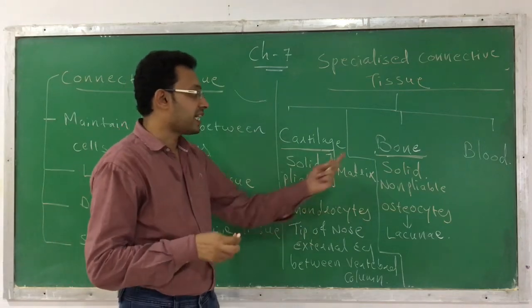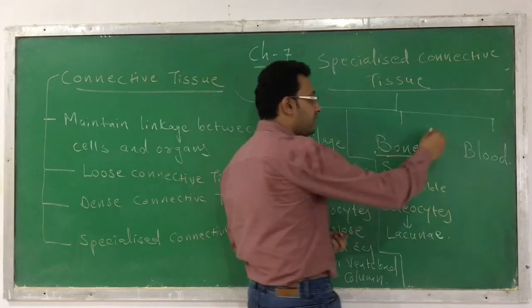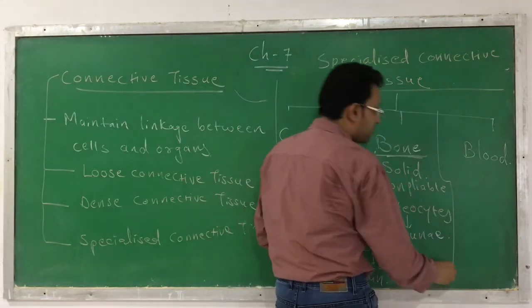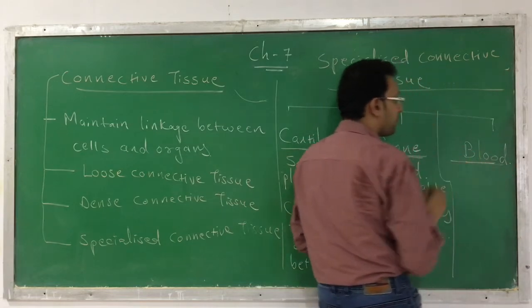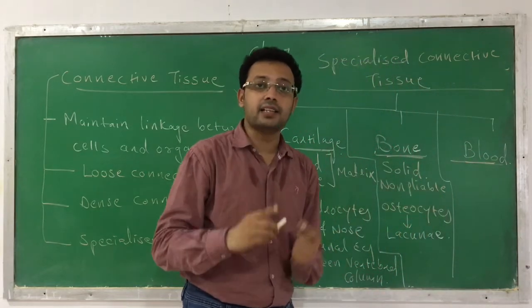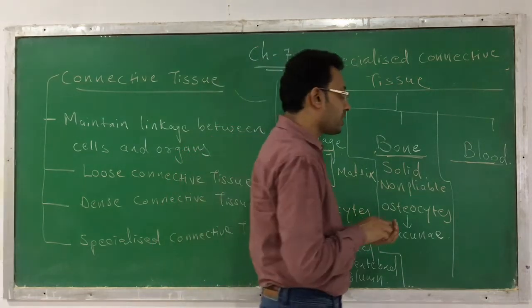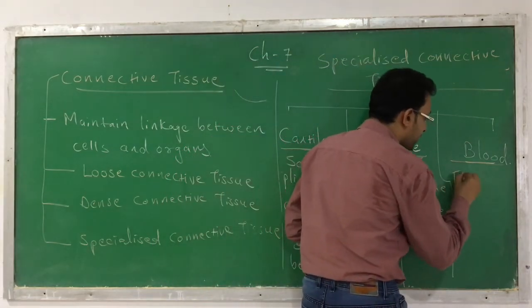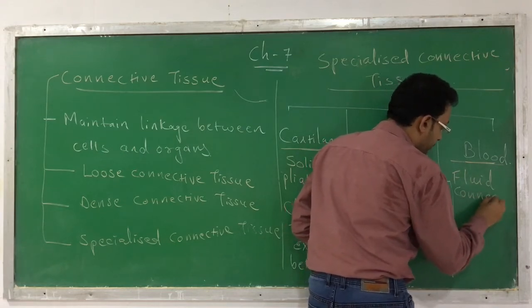This is the second kind of specialized connective tissue, called bone. Now the third kind of specialized connective tissue is called blood. Blood contains cells, but it does not contain fibers. You have to remember that it is a fluid connective tissue.